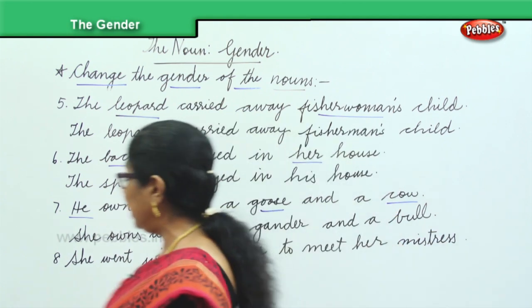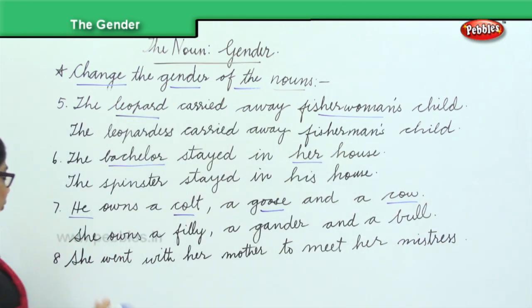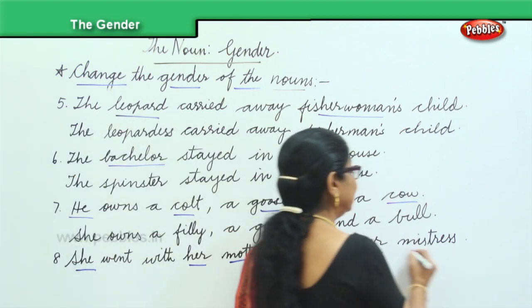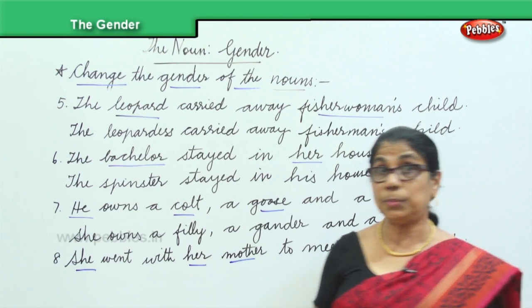Mistress. That's it, we have done. Now what is it we are going to change? We'll change she, her, mother, her, mistress. All of this needs to be changed.